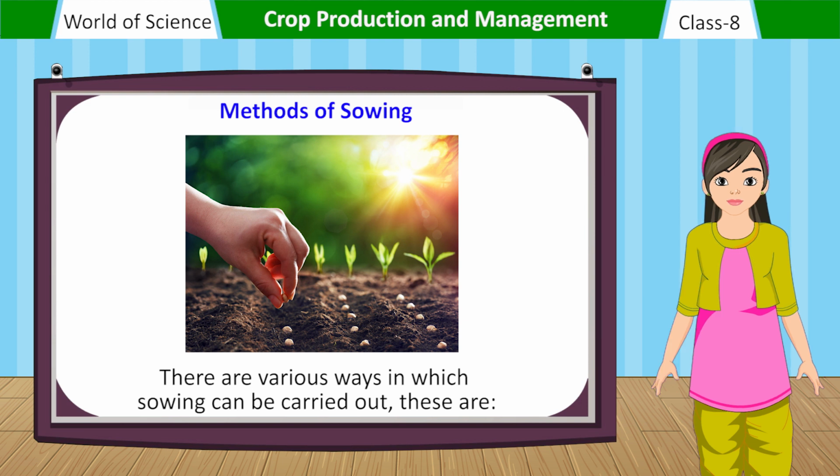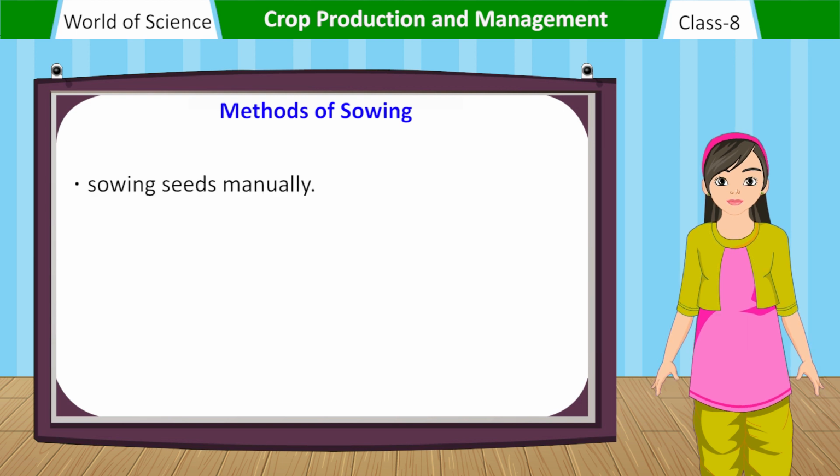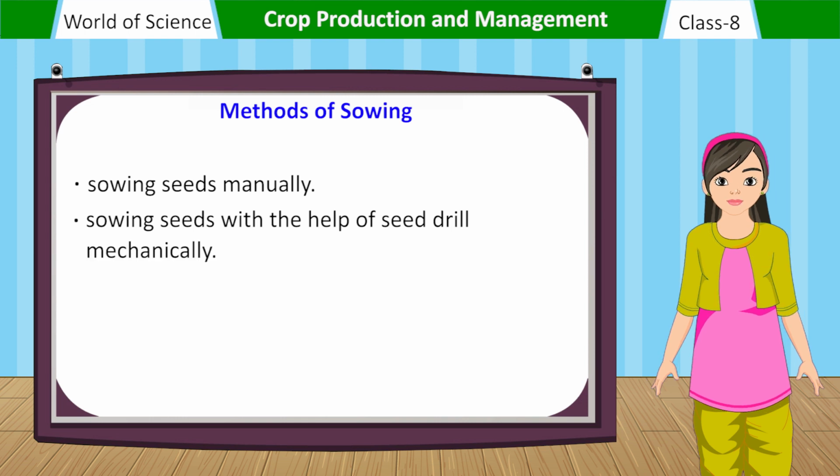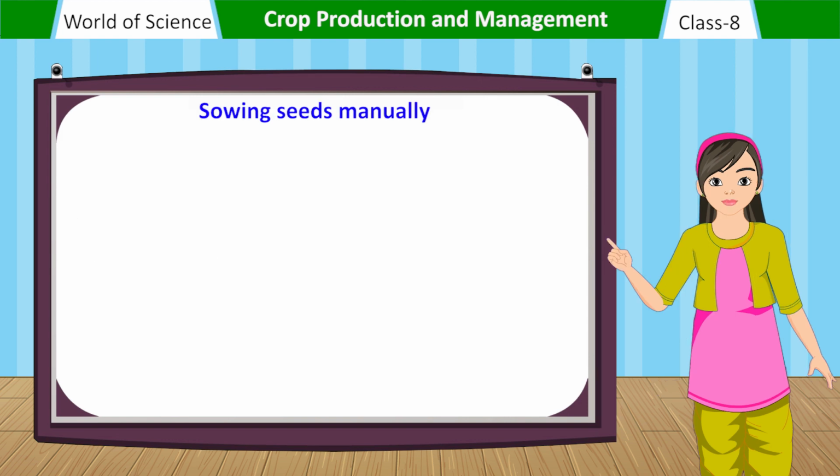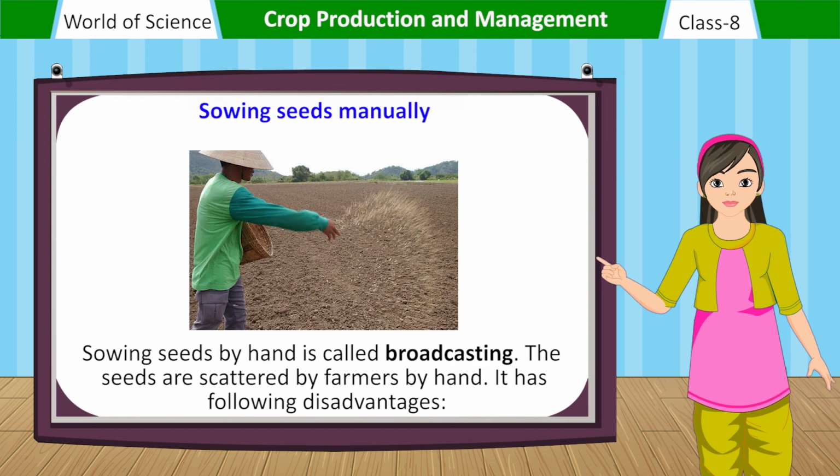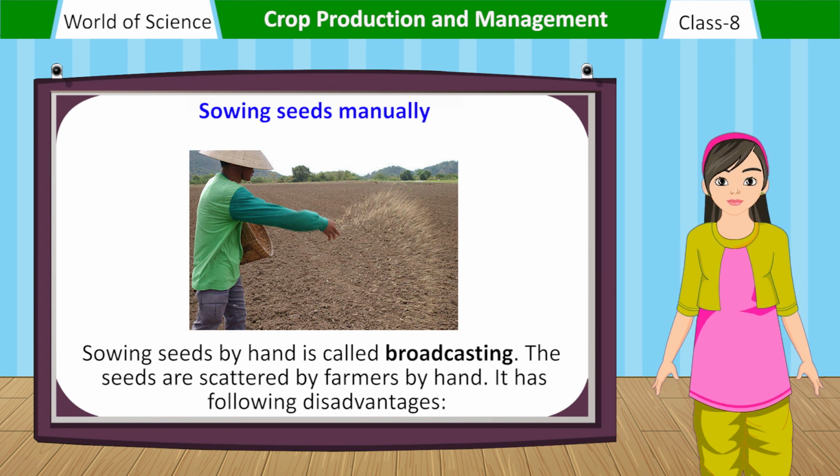These are: sowing seeds manually, sowing seeds with the help of a seed drill mechanically, and sowing of seeds by the transplantation method. Sowing seeds manually. Sowing seeds by hand is called broadcasting. The seeds are scattered by farmers by hand.